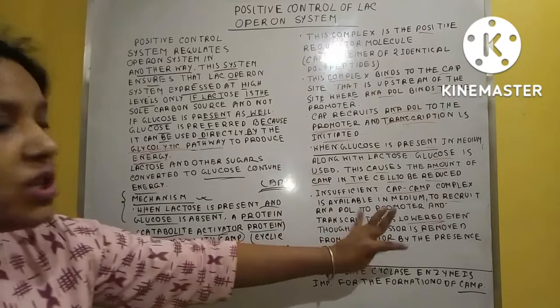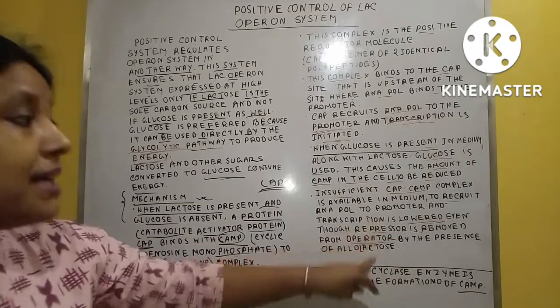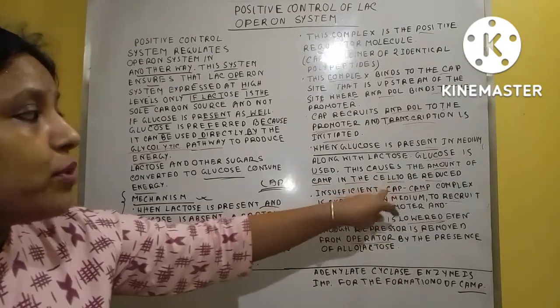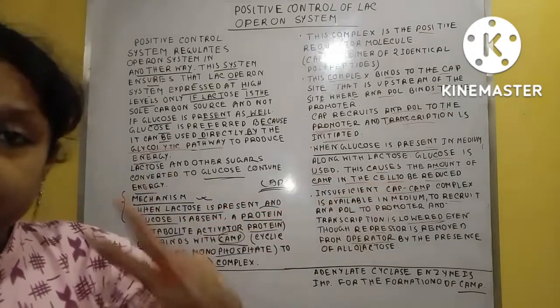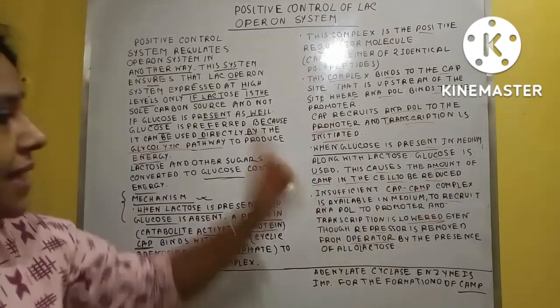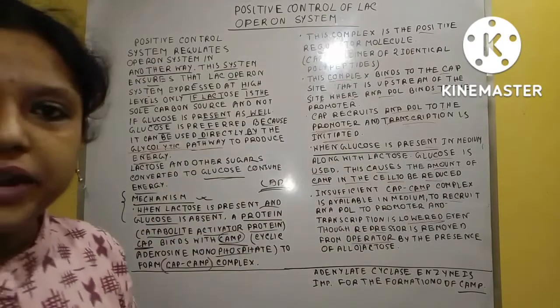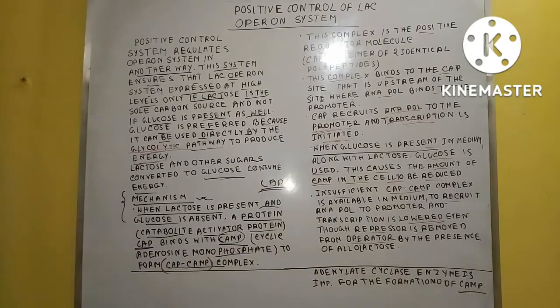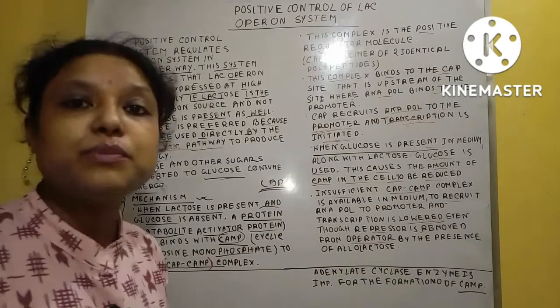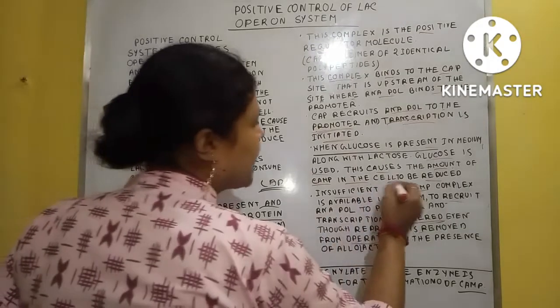So here the repressor is totally removed because allolactose is present. But what is the role of the CAP protein? The CAP-cAMP complex is very less, and that means it has no capability to induce the RNA pol to bind the promoter and continue transcription at a high level. Clear? So this is the actual role of the CAP protein.